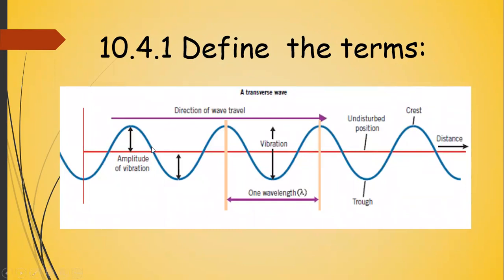You can see that this is the direction of the wave. Just to study the wave, we are using a transverse wave, but this is applicable to both transverse and longitudinal waves. This is your amplitude of vibrations. This is the mean position, and the amplitude is the distance from the mean position to the maximum position on either side. The distance of one wave is called one wavelength.